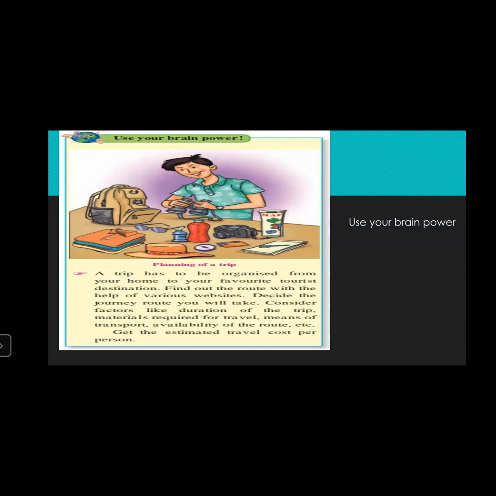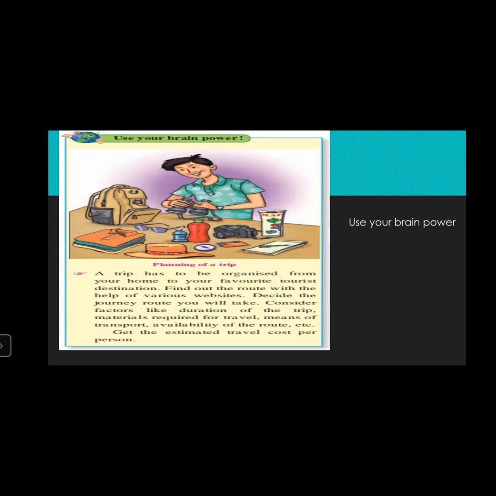Then decide the journey route you will take. Consider factors like duration of the trip and the materials required to travel. Consider the duration, how much time it will take for you. Then what materials will be required over there? If you're going to a place where there is ice, snow, then you have to take material accordingly, or which suits that environment.